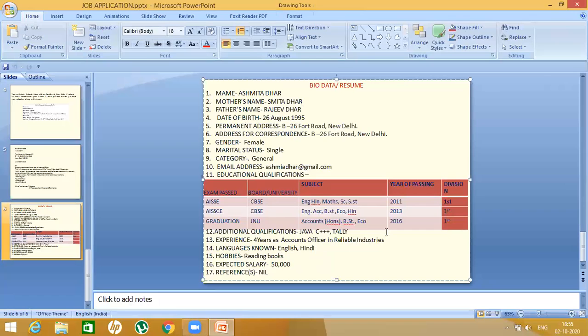So you have to decrease 4 years. From 2020, I decreased 4 years, so it comes to 2016. Now graduation is of 3 years, so from 16 you minus again 3 years, it comes to 2013. Now your standard 12 or AISSCE is of 2 years, so it comes to 2011.